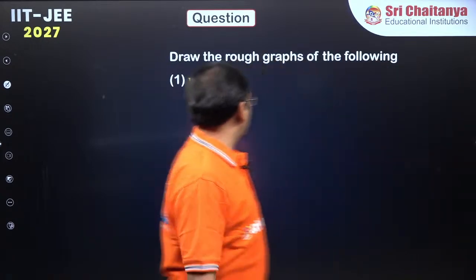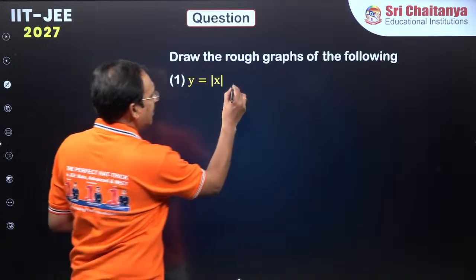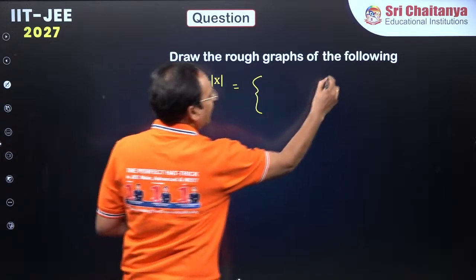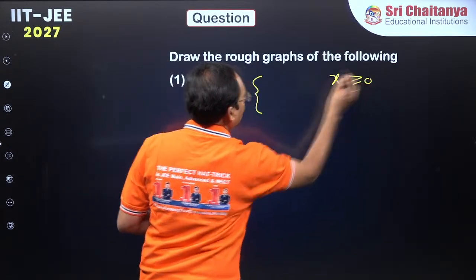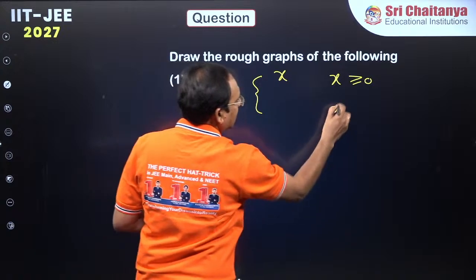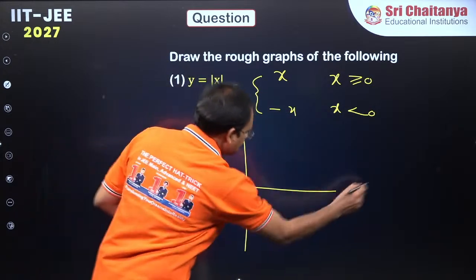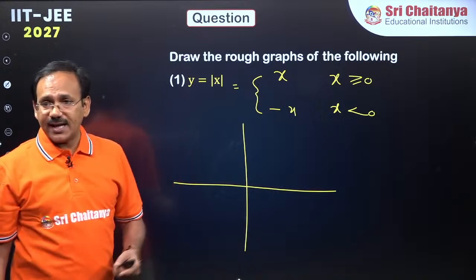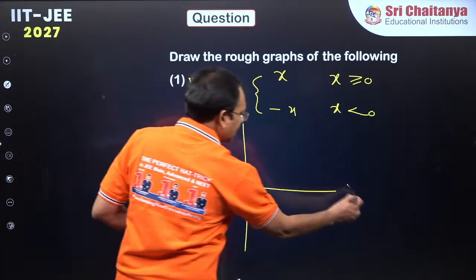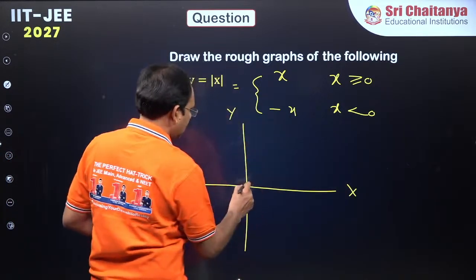Everyone, please listen to me. What is its definition, dear students? You know well: if x is greater than or equal to 0, it is x. If x is less than 0, it is minus x. So, dear students, to sketch the graph, we need to take an x axis and a y axis, and this is the origin.